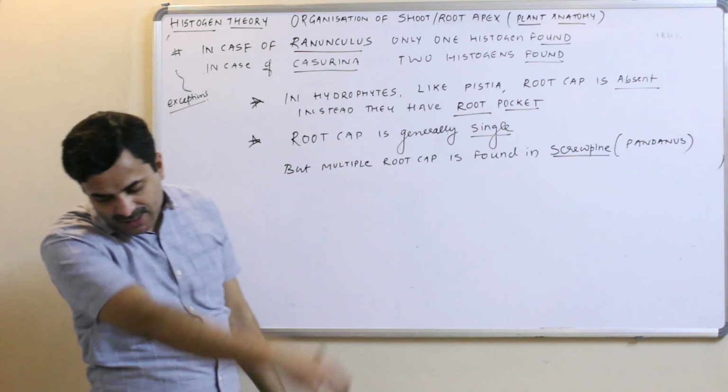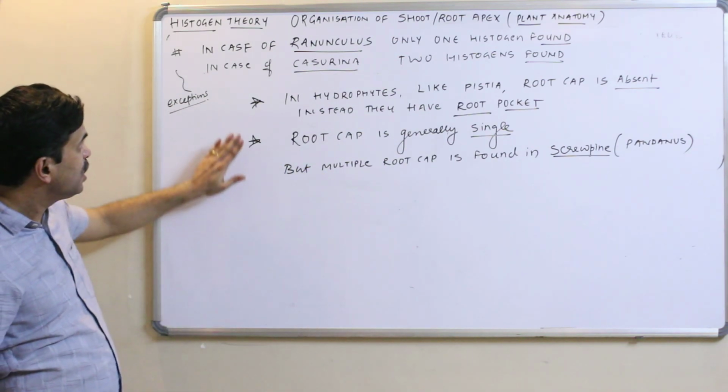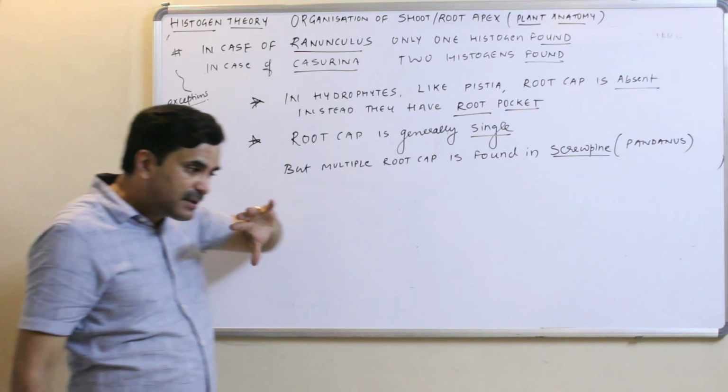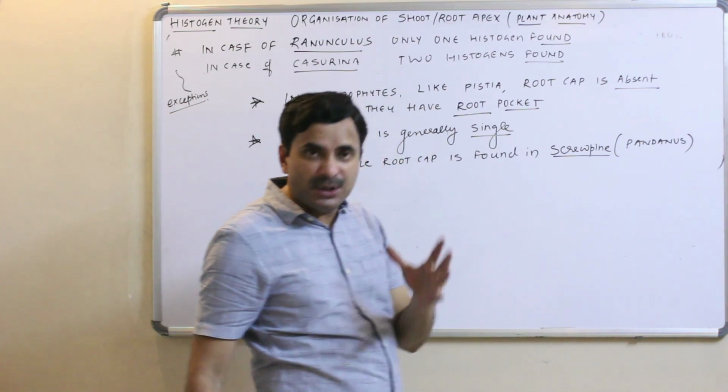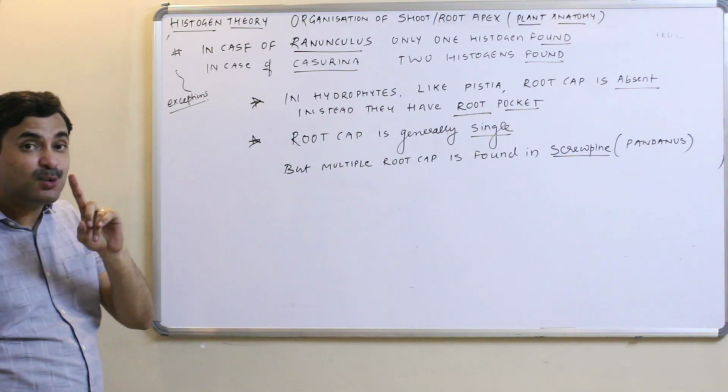Is it clear or not? So what I want to say is that the Histogen theory sounds good for explaining the organization of the root apex.